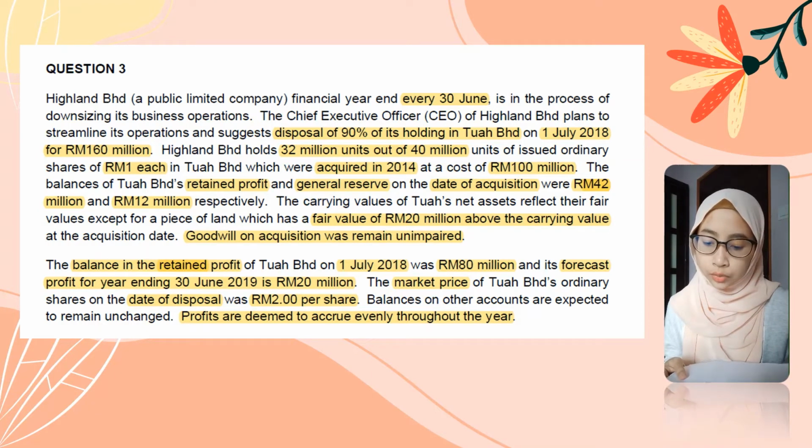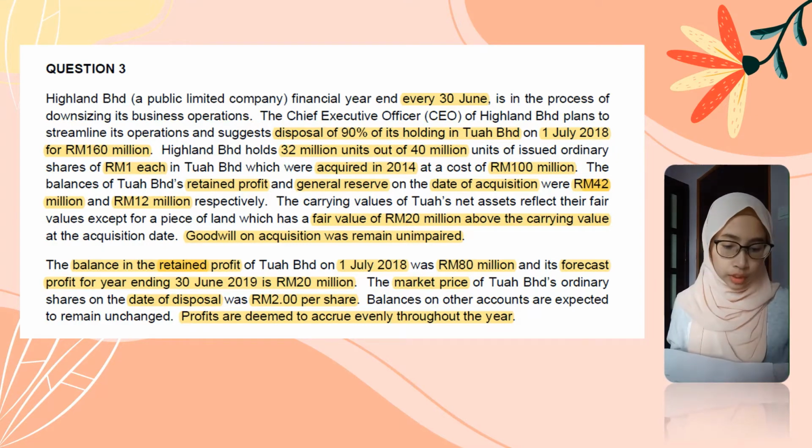The balance in the retained profit of Tuah Berhad on 1 July 2018 was 80 million and its forecast profit for the year ending 30 June 2019 is 20 million. So the 80 million is the RP brought forward and the 20 million is the profit for the year.